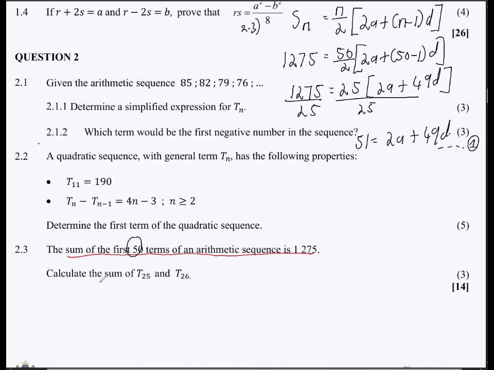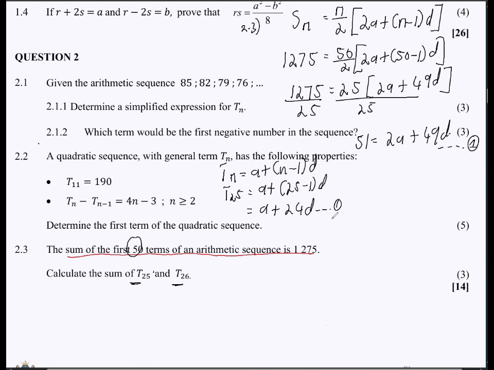Now, let's focus on this one. Calculate the sum of T25 and T26, the sum of those. So that means add the 25th term and the 26th term, right? Now, we have a way of expressing T25 according to our Tn formula. So Tn is a plus n minus 1 d, right? If we were to express T25, T25 is equal to a plus 25 minus 1, and then d, which will give us a plus 24d.